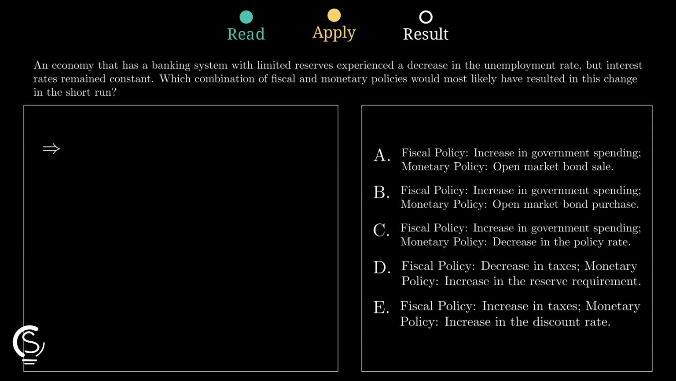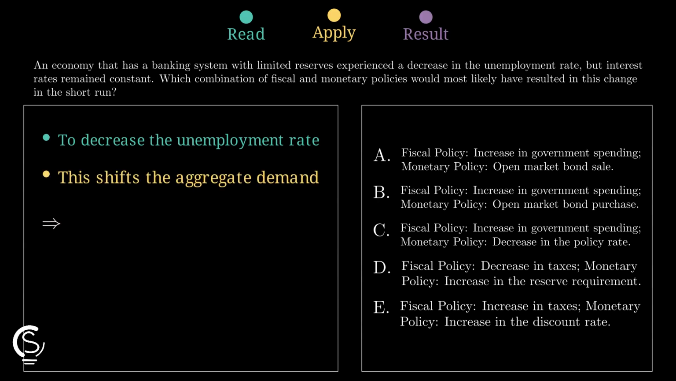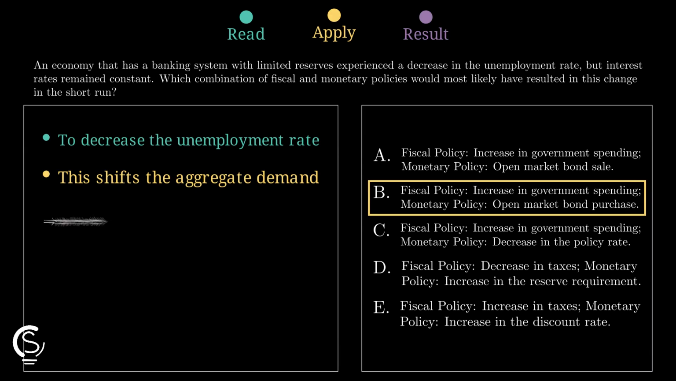An increase in government spending shifts aggregate demand right, but that usually raises interest rates, so you also want expansionary monetary policy to keep rates from climbing. With limited reserves, an open market bond purchase expands bank reserves, supports more lending, and offsets upward pressure on interest rates, making B the match.